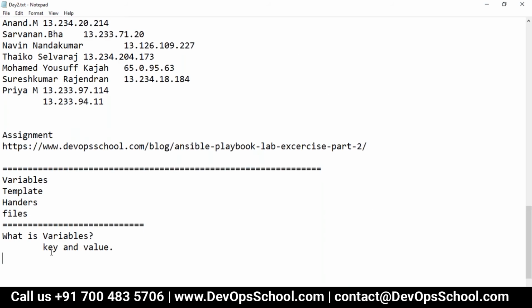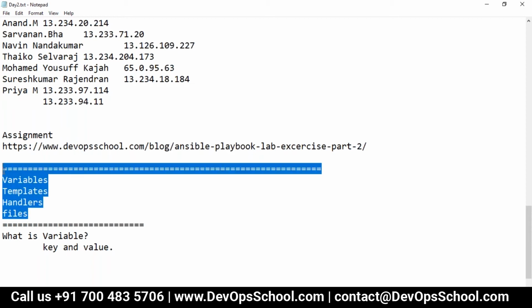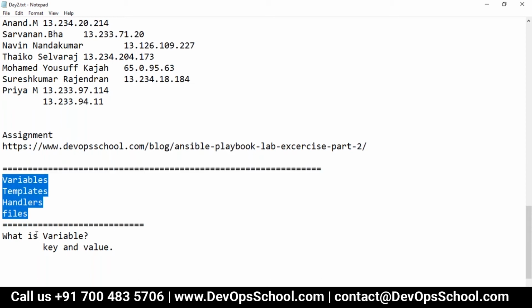So yeah, I was talking about what is a variable. Now I'm going to talk about the variables, templates, handlers, and files. These are the topics which I'm going to show you in the demo. I will request everyone to stick to my screen only for the next 1.5 hours. Here I'm going to show you variables, templates, handlers, and files, all these things together. So now, what is a variable?